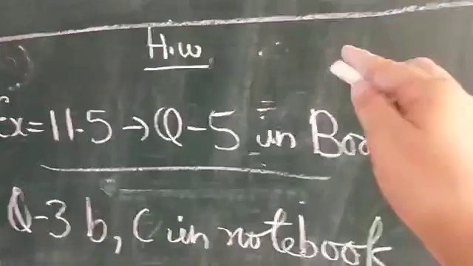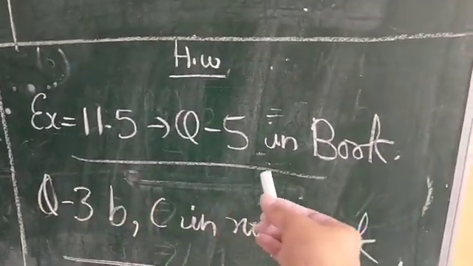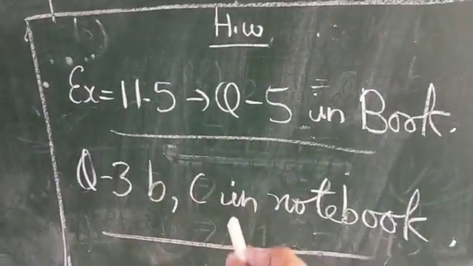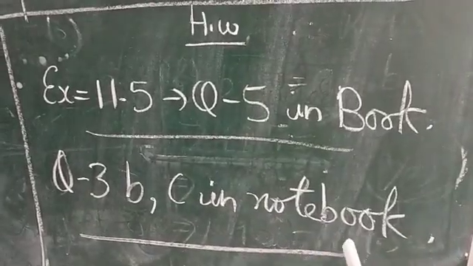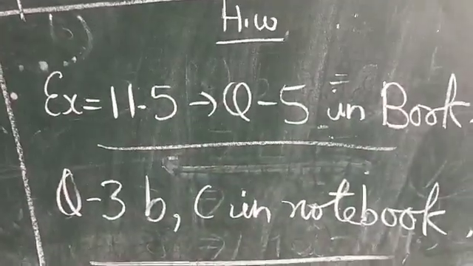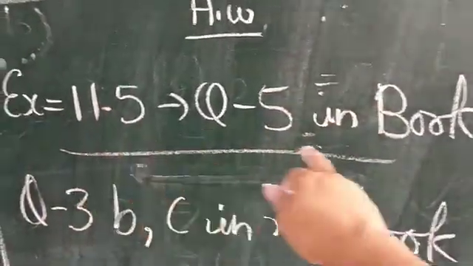Class, this is your homework. Exercise 11.5. Question 5 you have to do in the book. And question 3, B and C parts, you have to do in the notebook, of exercise 11.5. You have to do all this work, this work in the notebook and this work in the book.